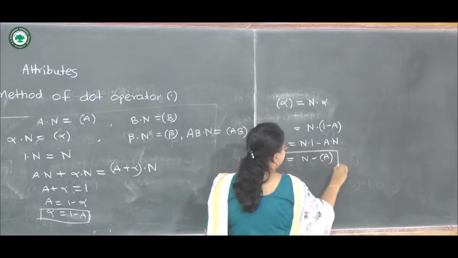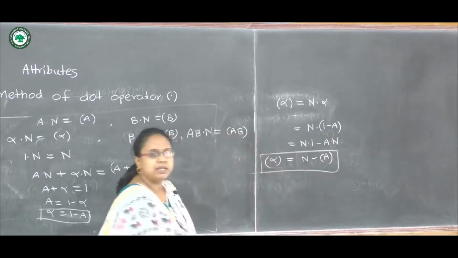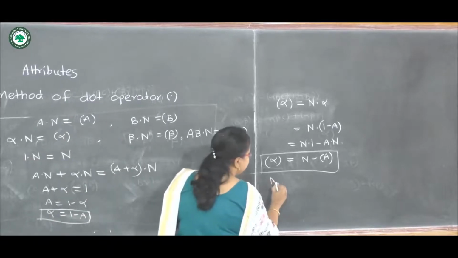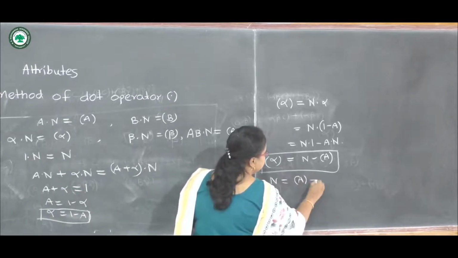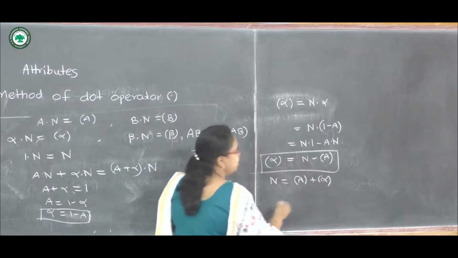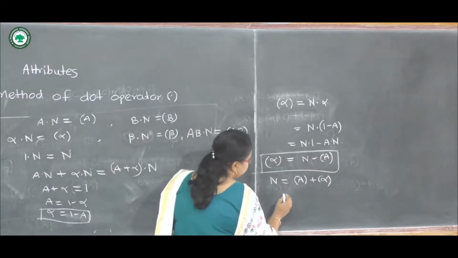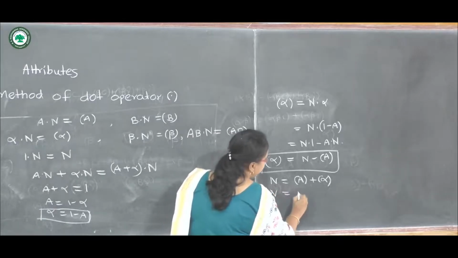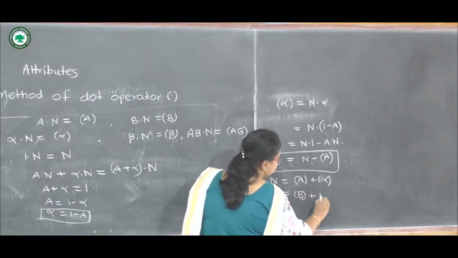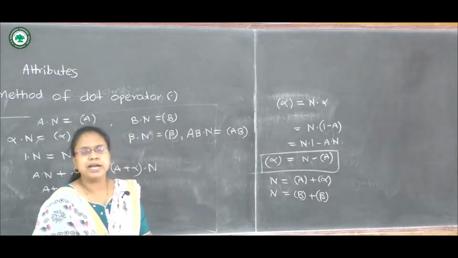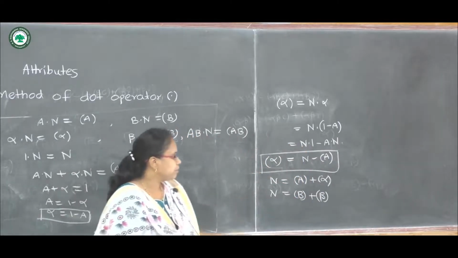So in this way we get the relation between the frequency of alpha and A, or we can write N equal to A plus alpha. Similar relation we can use here for B and beta. So N will be B plus beta. By using these steps for B and beta, we can generally prove this.